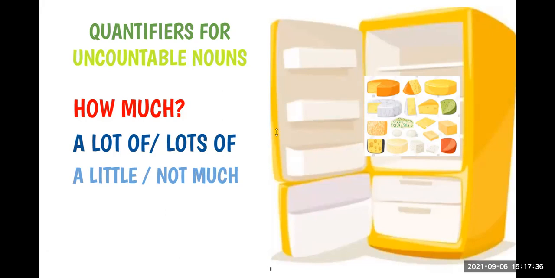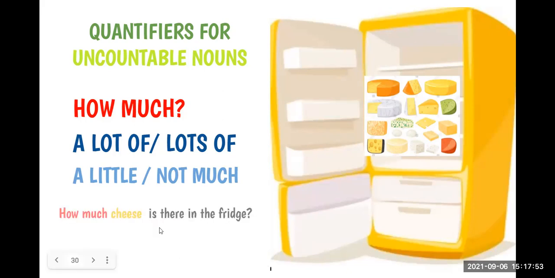What do you think, guys? How much cheese is there in the fridge? Is there, right, Karen? Is there. Very good, because it's uncountable. Remember, with uncountable, we don't use are. We don't use plural verbs. Very good. How much cheese is there in the fridge?